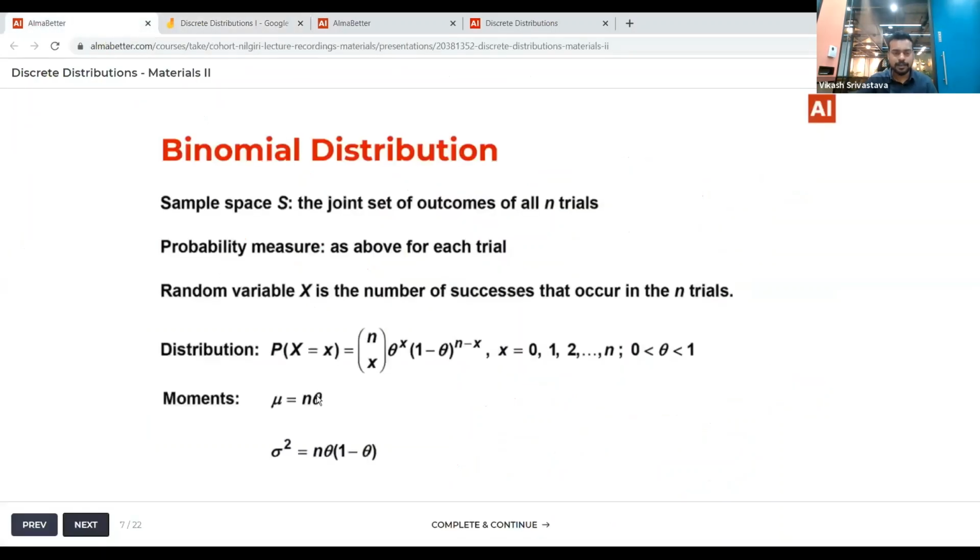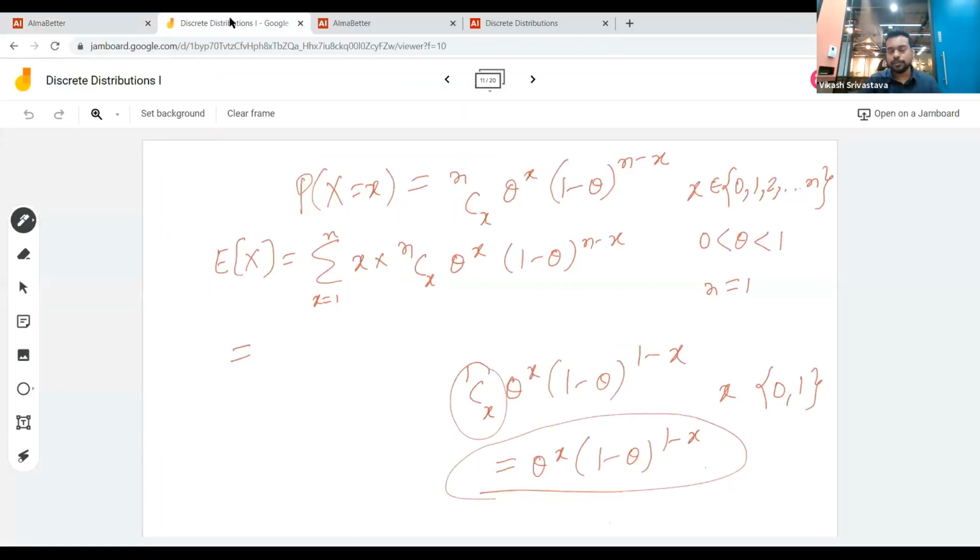So here we are seeing that mu is equal to n theta. So suppose I take n as 3, okay, so my expectation should be 3 theta. Okay, so let's see if I actually get that.